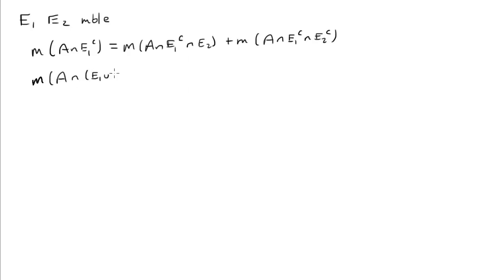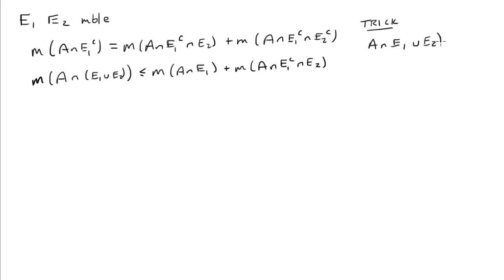Now we'll look at the union, and subadditivity gives us this relationship. E1 complement E2. There's the other trick. That the intersection of A with the union is A intersect E1 union A intersect E1 complement intersect E2.